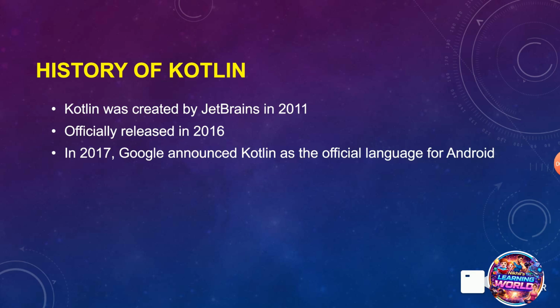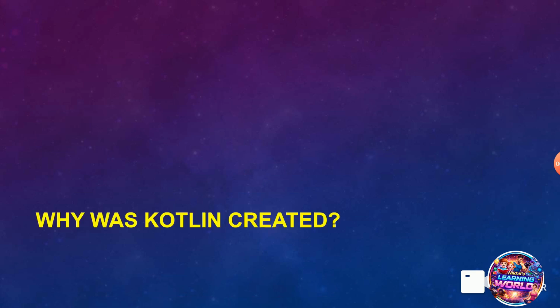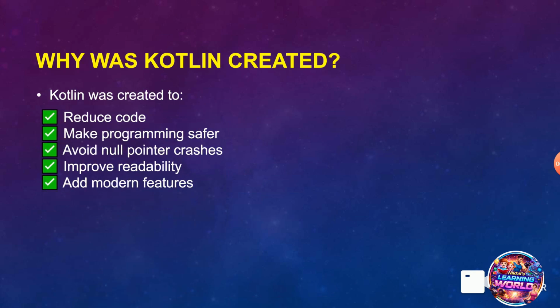Okay, so Kotlin was created by JetBrains in 2011 and officially released in 2016. In 2017, Google announced Kotlin as an official language for Android. So it's very important. From 2017 onwards, modern Android apps are built using Kotlin. And in 2019, Google announced Kotlin-first for Android developers. That means Kotlin is now preferred over Java for Android.